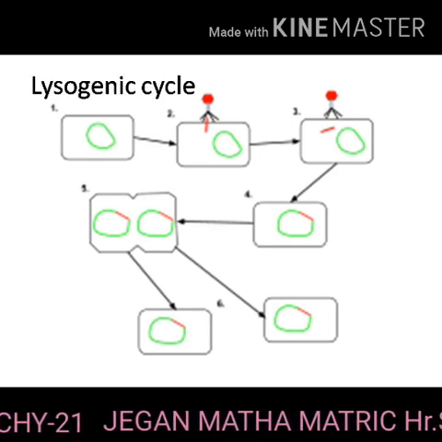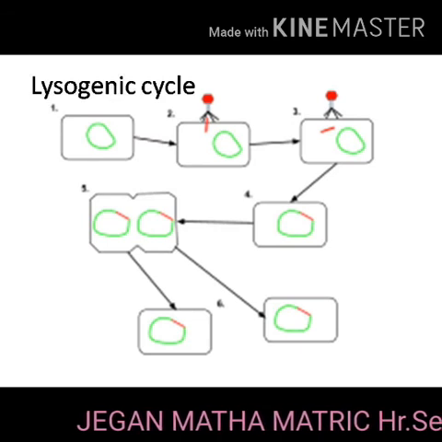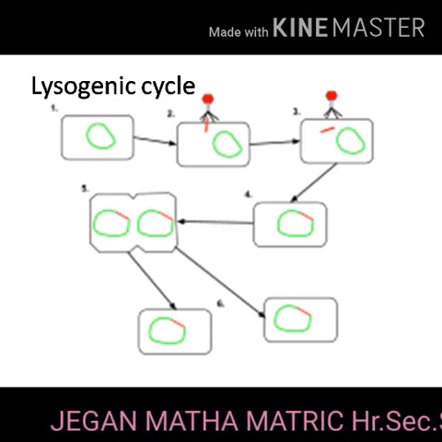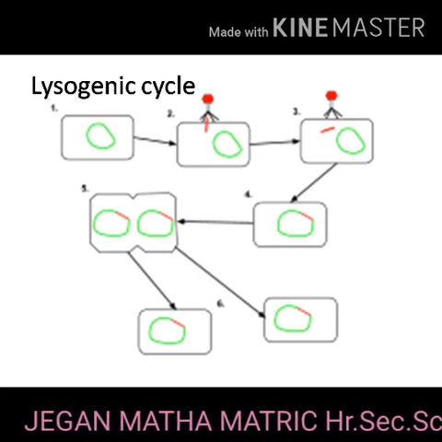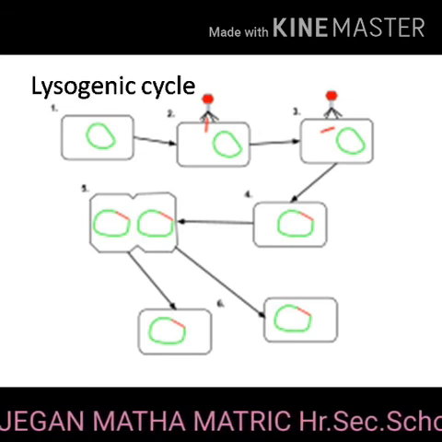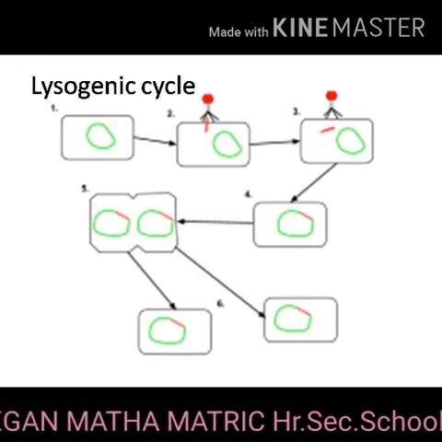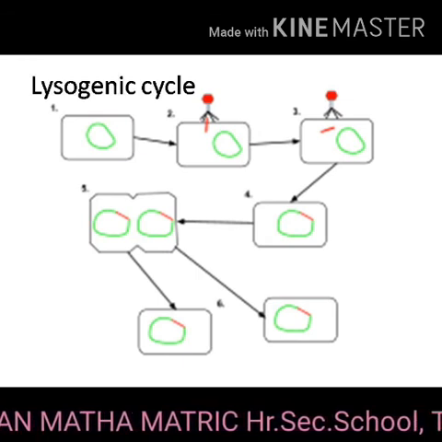This checks the synthesis of new phage within the host cell. However, each time the bacterial cell divides, the prophage multiplies along with the bacterial chromosome. On exposure to UV radiation and chemicals, the excision of phage DNA may occur and results in lytic cycle.